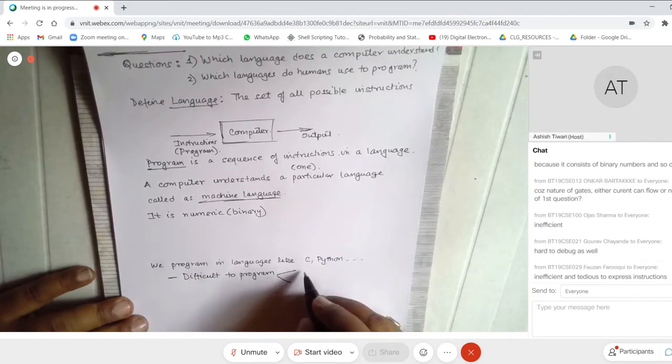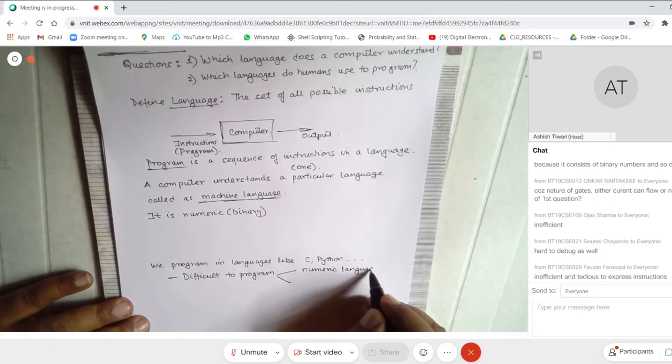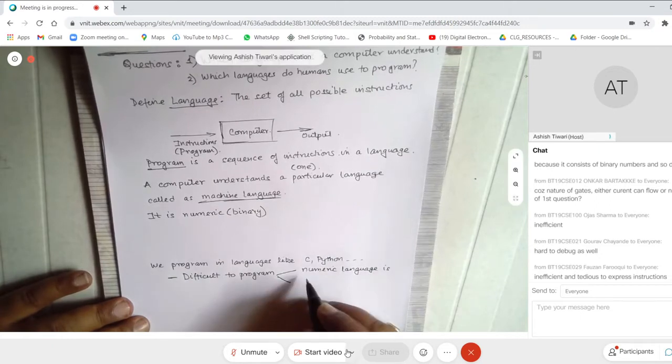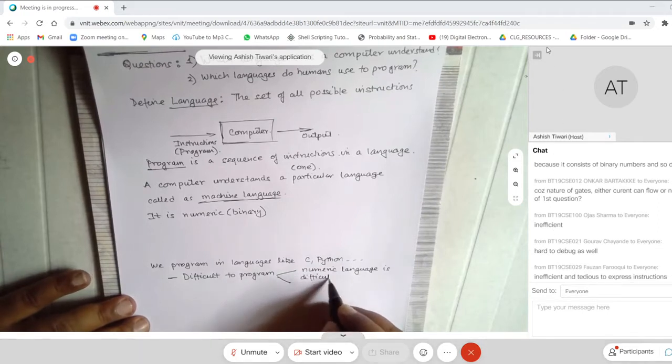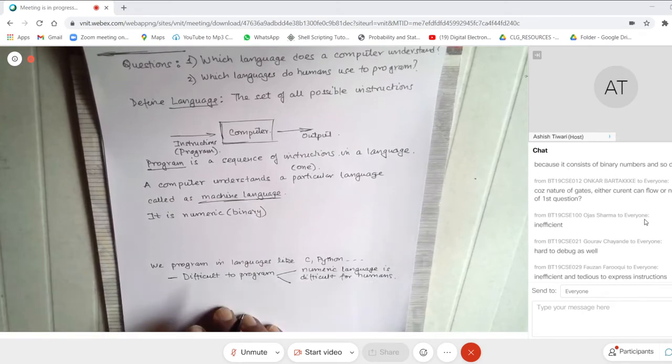One aspect is that numeric language is difficult for humans. Which means if I give you a series of numbers, say 100 digits consisting of 1 and 0, probably a machine can easily process that.